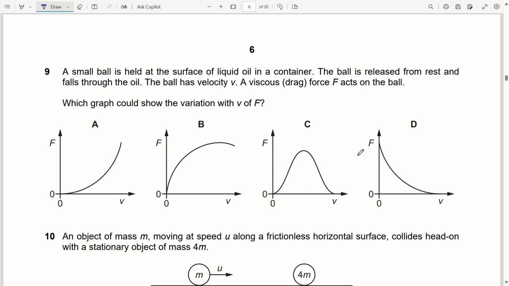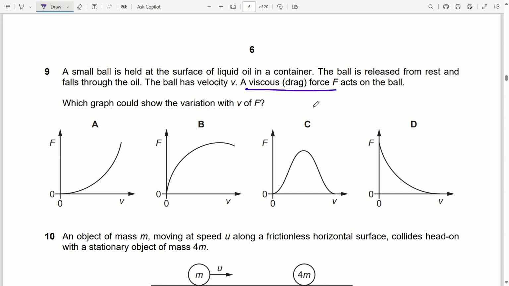Question 9. A small ball is held at the surface of a liquid oil in a container. The ball is released from rest and falls through the oil. The ball has velocity v. Viscous force acts on the ball. Which graph could show the variation with v of F? In this question, as the ball is released from rest, it will fall under the effect of gravity, so its speed will increase, and when its speed increases, viscous force will also increase.